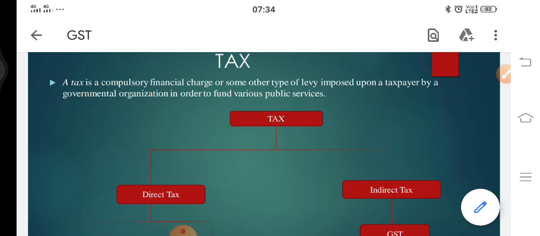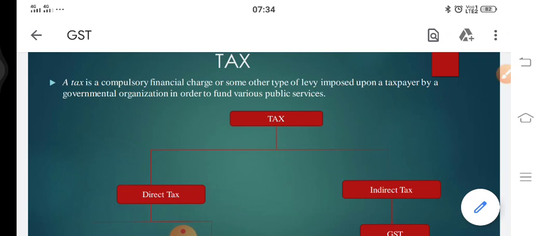So basically this is indirect tax, which is collected by the shopkeeper from you and later paid to the government. So that becomes indirect tax. That means any tax which is not collected by the government directly from the taxpayer, but is collected from some other source and then paid to the government, is called indirect tax.